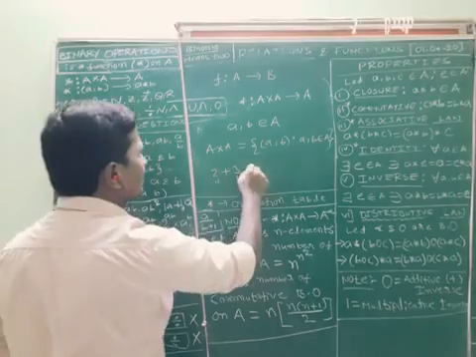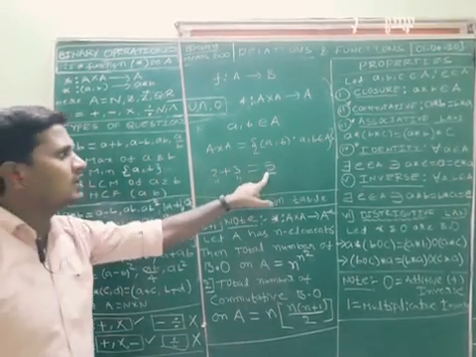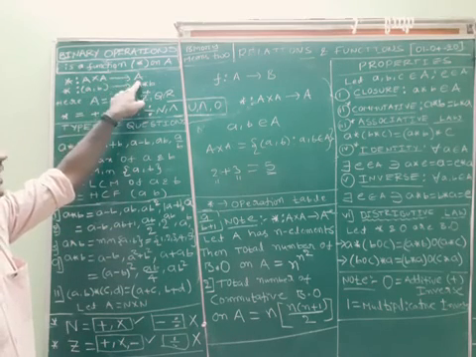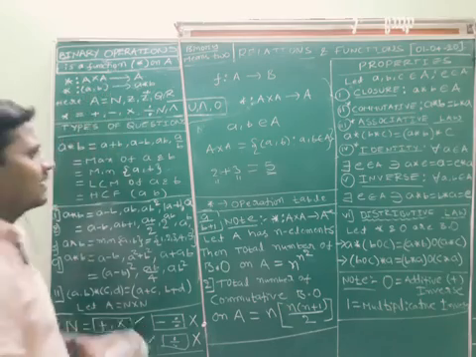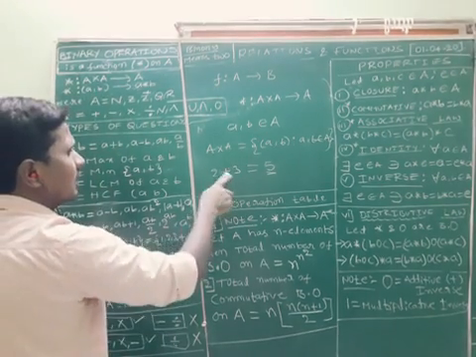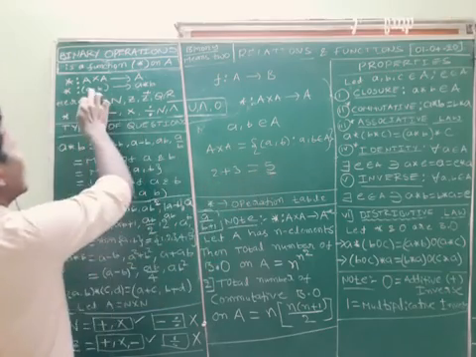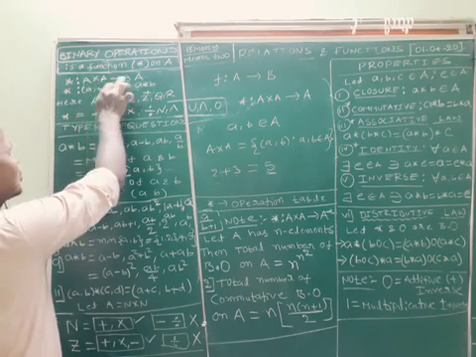See, 2 plus 3 is equal to 5. 5 is a unique value, so I define it as tending to A. So A cross A to A. Finally, after applying the binary operation, we will get a unique value. So the domain is always an ordered pair, nothing but the Cartesian product, to A.